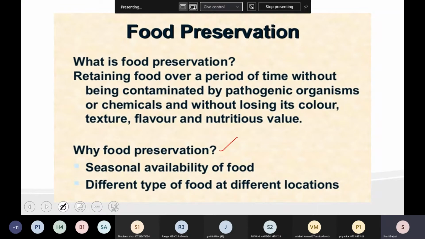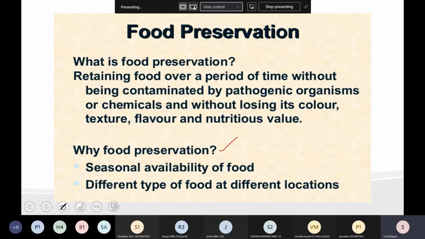Secondly, seasonal availability of the food should be there, because everything is not available throughout all the seasons. The things which are not available in that season, if kept preserved, can be used at another time also. So first is the seasonal availability. Second is the different type of food at different locations, like different regions, in case we talk about our country only.